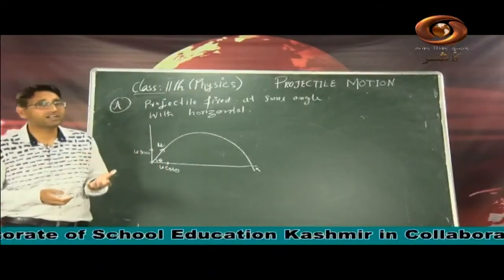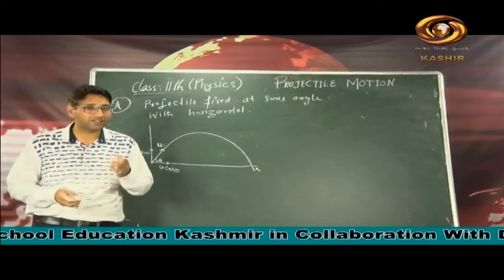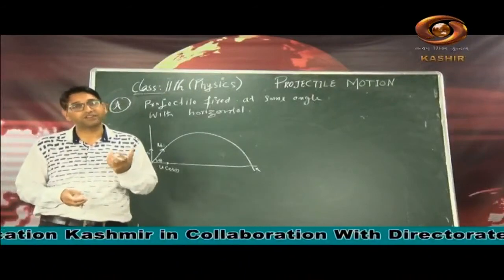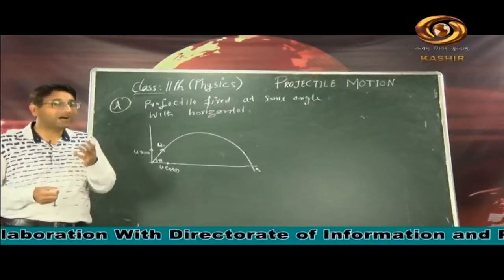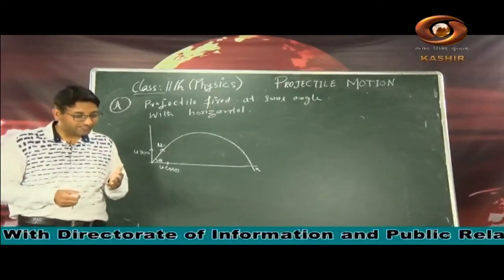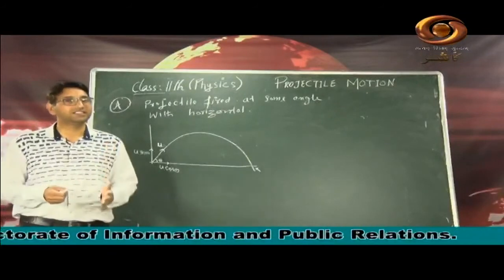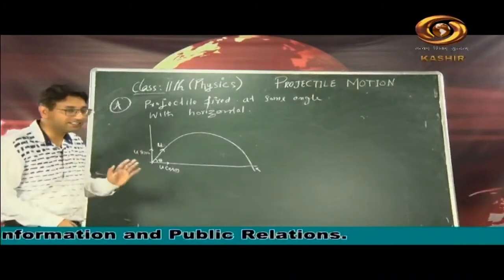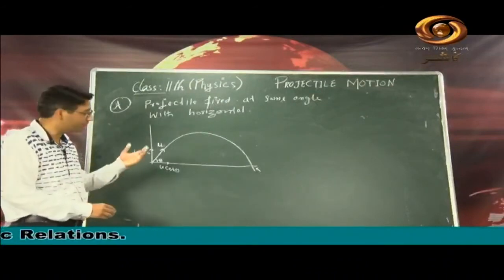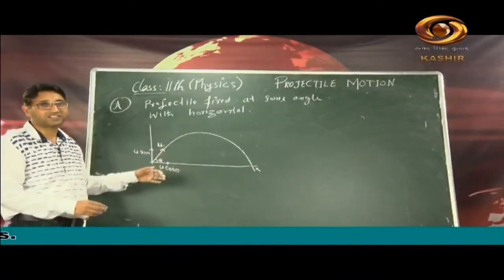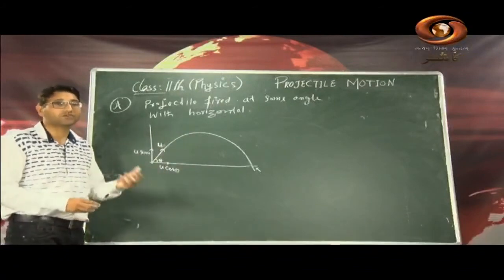Let us try to find out the nature of this path, as we derived earlier for a projectile fired horizontally from some height. But now the topic is a projectile fired at some angle theta with the horizontal. What is the nature of the trajectory of a projectile? What is a trajectory? It is the path followed by the projectile.